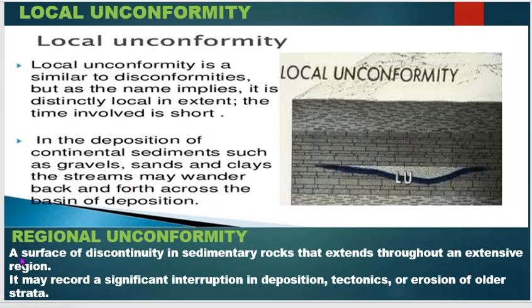But in regional unconformity, a surface of discontinuity in sedimentary rocks extends throughout an extensive region. It may record a significant interruption in deposition, tectonics or erosion of older strata. And epeirogenic unconformity is an example of regional unconformity.